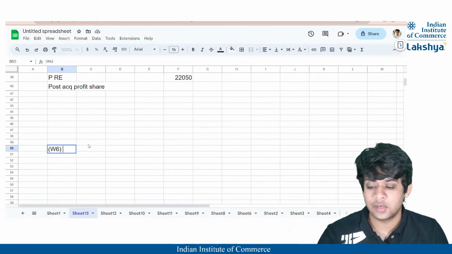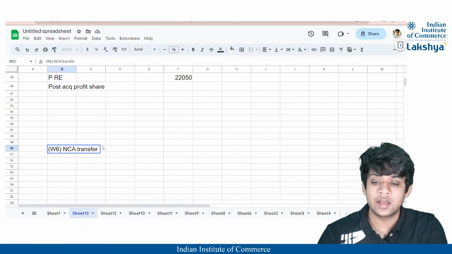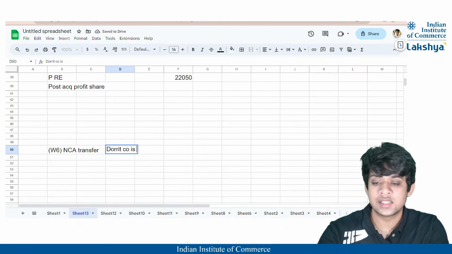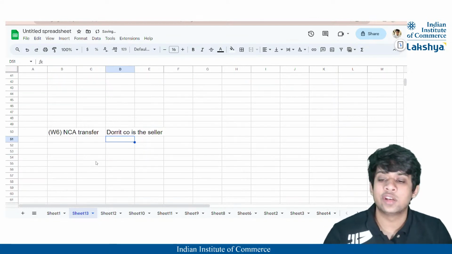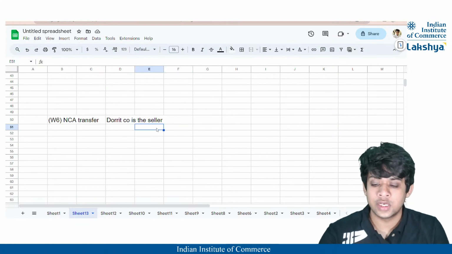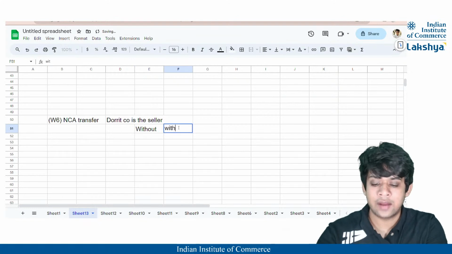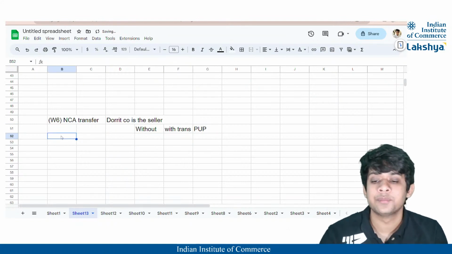So that means here we have a non-current asset transfer, and here we will also state Dorrit Company is the seller, right? Or you can also mention parent is the seller. In examination, you do not need to mention all that. You can just prepare the working note directly. This is for your understanding, right? So here we will have without transfer, we will have with transfer, and we will have the PURP adjustment that is required to be made, right?